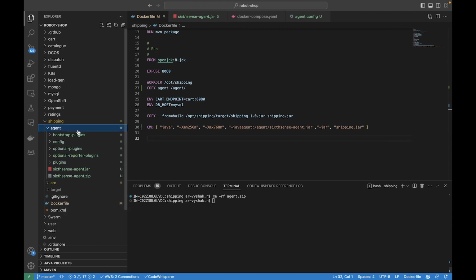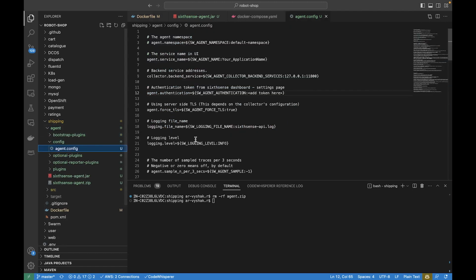So I'll go to agent config, and the application name, I'll be naming it demo shipping Java, and I'm going to add the token right here, agent.authentication.